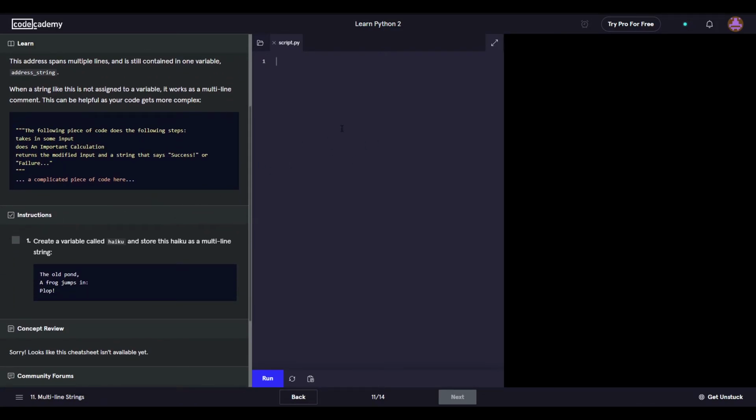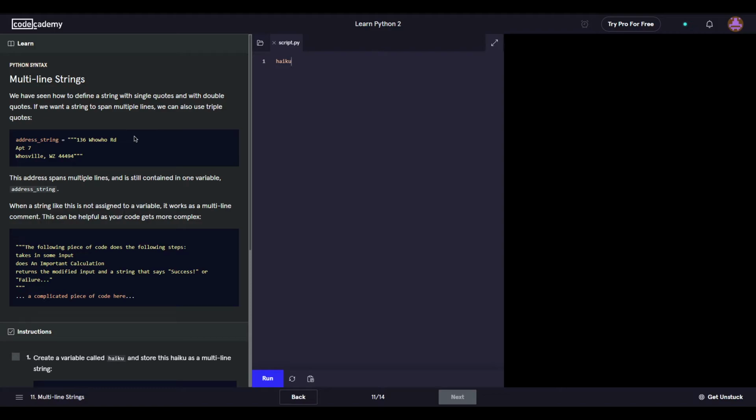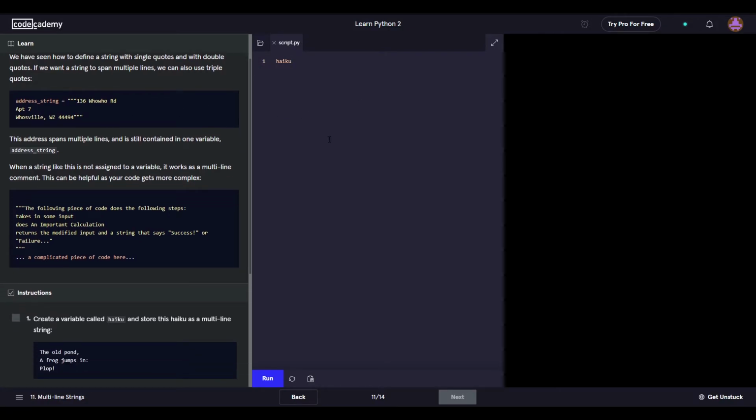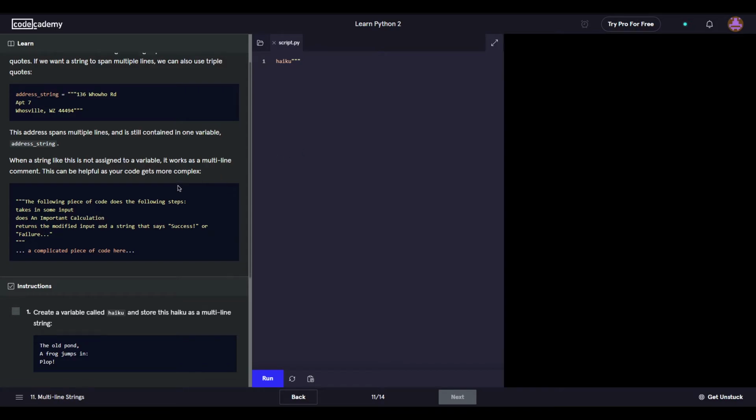So we have a variable called haiku. How do you do this? Oh, multi-line. Oh, okay. I thought you print out quotations within. No, it actually does a multi-line string. Okay. Oh, that's actually nice.